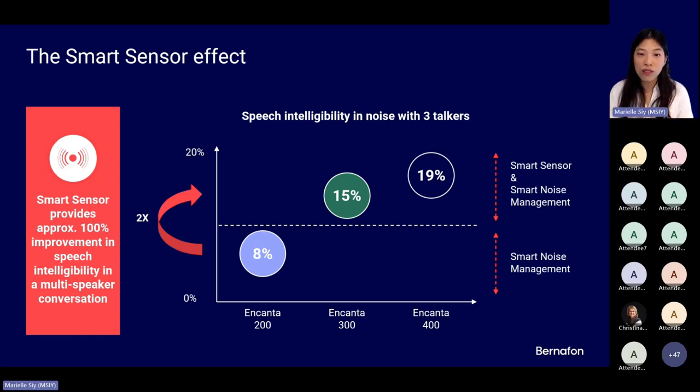So if you have a patient or a client who is often in these multi-speaker conversations in a noisy environment, and it's really important for them to know what's happening in the group conversation, you should start considering Encanta 300 or 400 to get the best hearing experience.